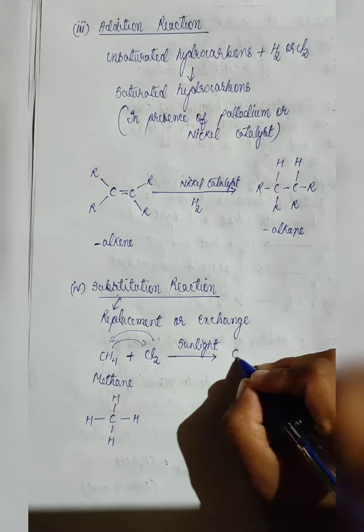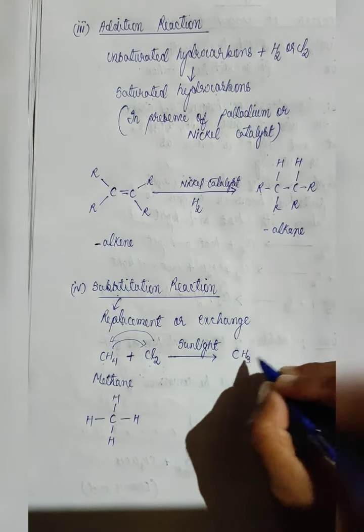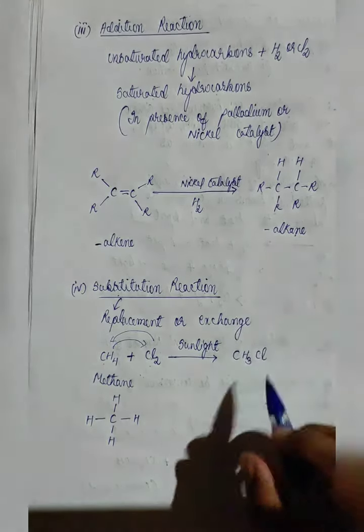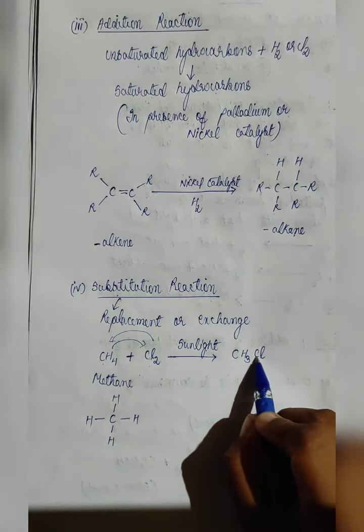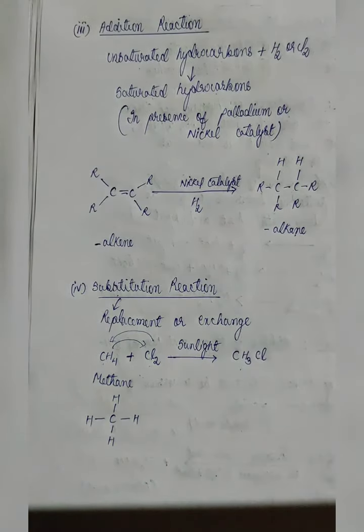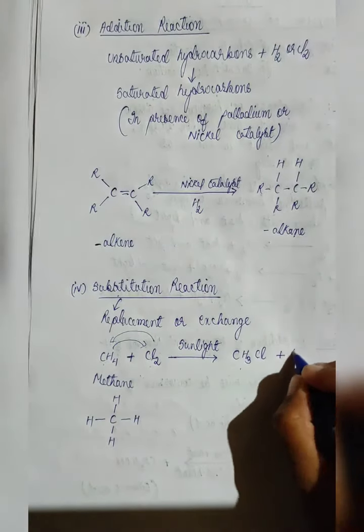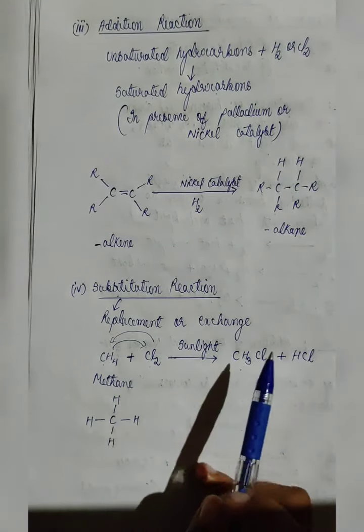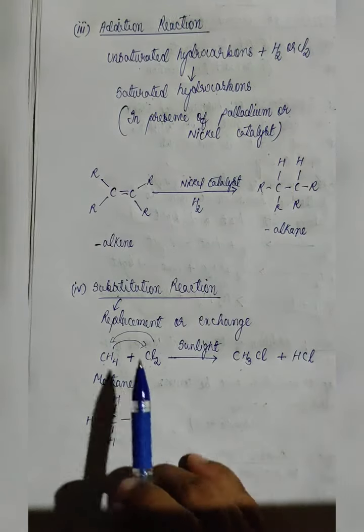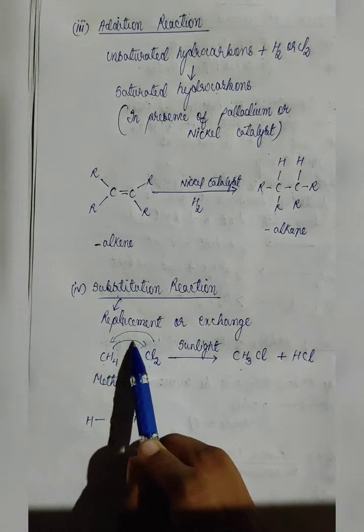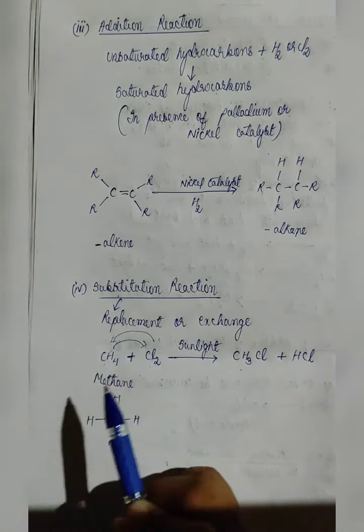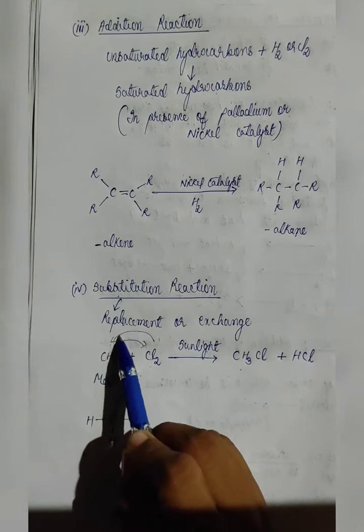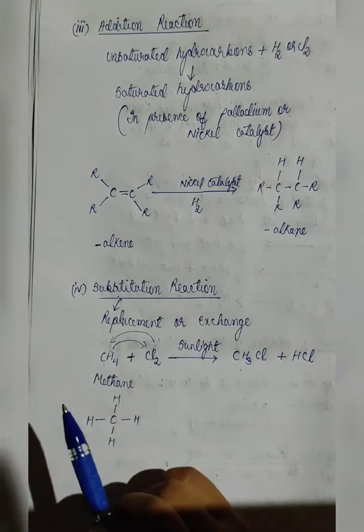Here we get chloromethane and hydrochloric acid. Now when we see the product, what do we see? What can we find after seeing the product? We see that one chlorine has come and occupied this position and one hydrogen has gone and occupied this position.